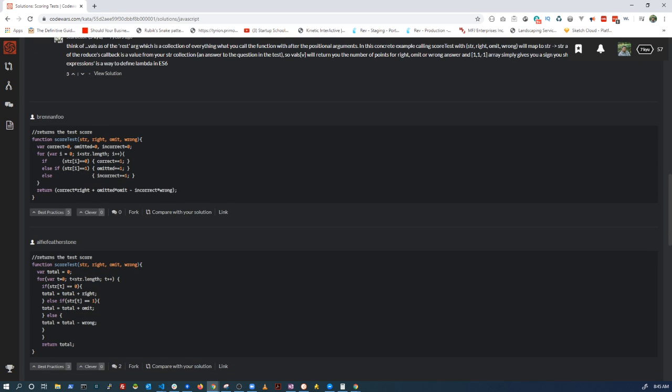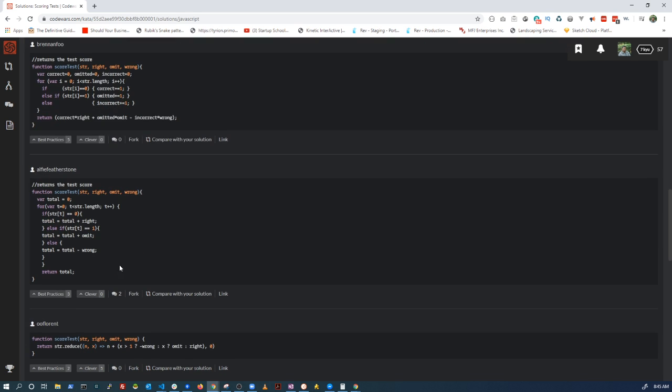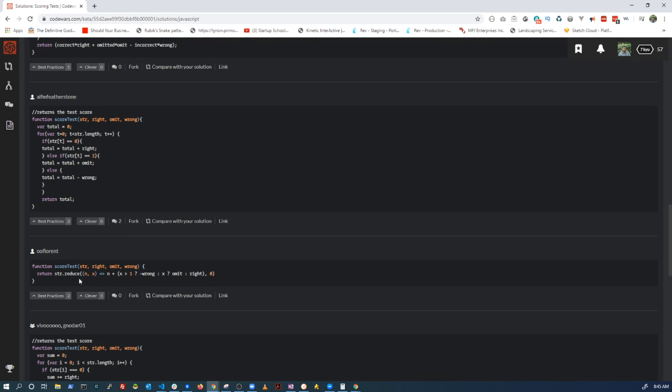So here, this is sort of what we had as well. It's just a little different. So they got the old school for loop where you set a var and then you go through the length of the array loop. And then they have if with curly braces, else if, etc. So I just did single line ifs without the curly braces to save a few characters. But I think something like this is pretty neat.